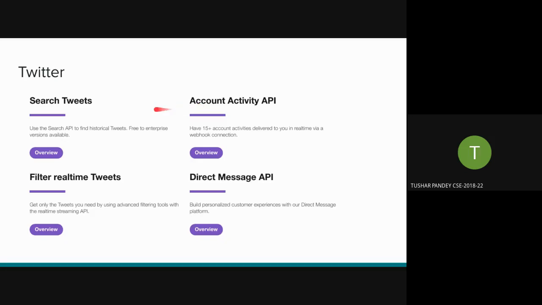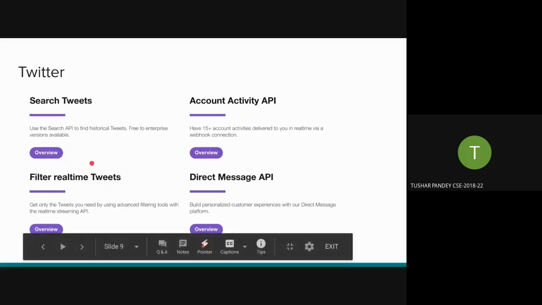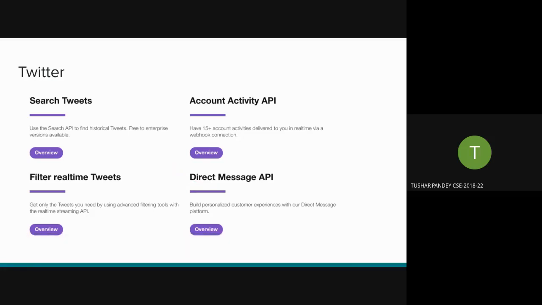This is just an example: search account activity of a user. You can filter tweets by hashtags or something like that. You can DM people. You can get stats on trends, something like that. There are many options available. I will open the Twitter page for dealing with the keys during this session. I'll show you how much it provides.